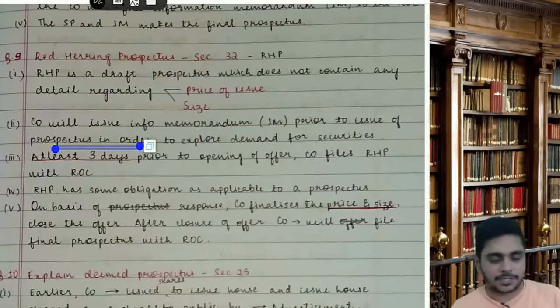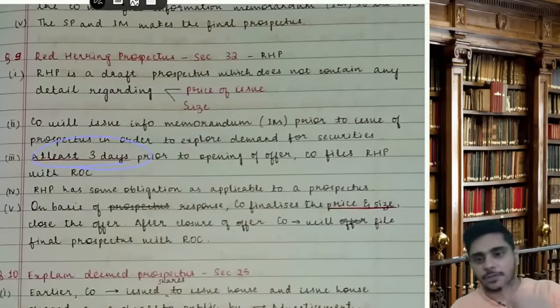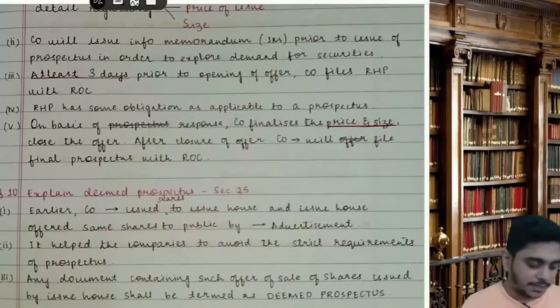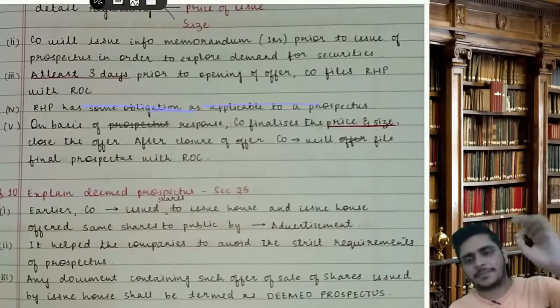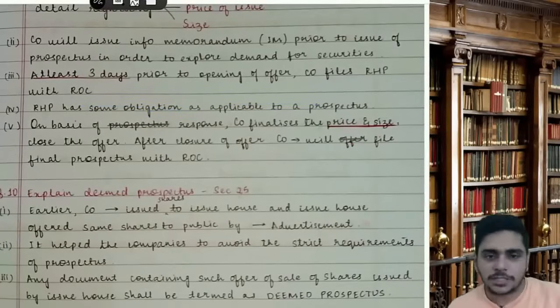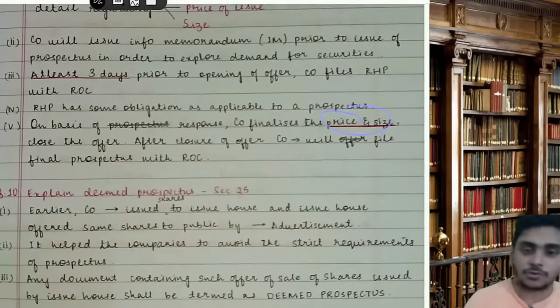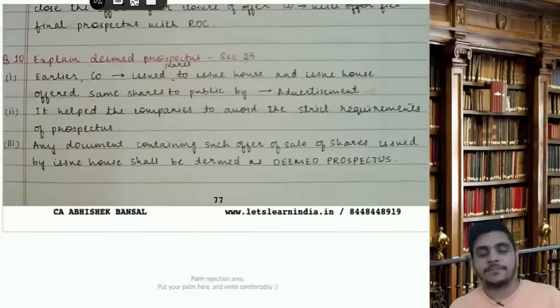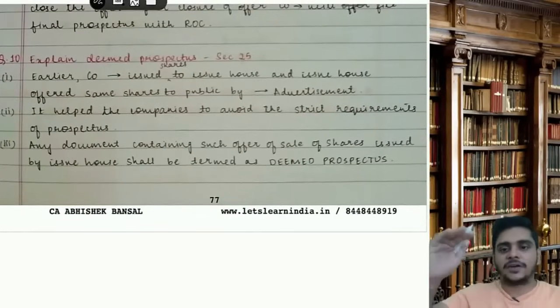Now at least 3 days prior, MCQ, at least 3 days prior, guys, to opening of offer, company will file RHP with the ROC. Now RHP has the same obligation as applicable to the prospectus. Same obligation, same rights, duties, everything is same. On the basis of response, company will finalize the price and the size to close the offer. And after closure of offer, company will file the final prospectus with ROC. So if you do not know the price, if you do not know the size, you file RHP. Multiple issue is shelf, small is abridged. Then deemed. 25, 31, 32, 33.